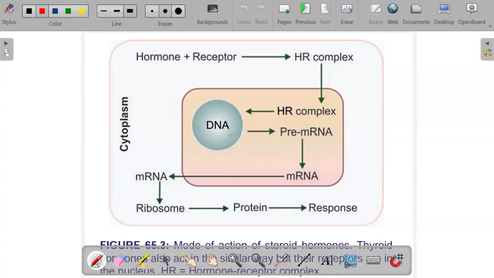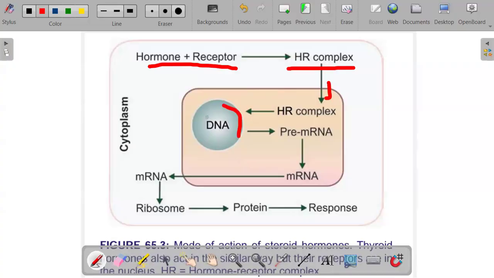You can see here, after this complex has been formed, it moves towards the DNA and binds to this DNA.